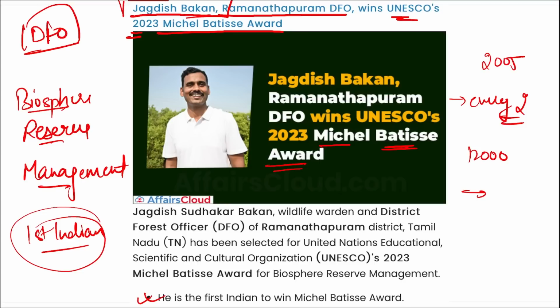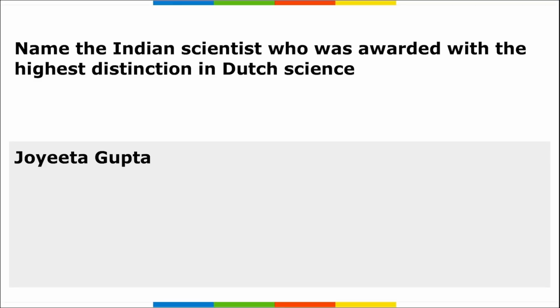And the 2021 Michel Baptiste Award was won by Sharon Wright of Australia for her work in the Noosa biosphere reserve in Australia, right? And as I mentioned, it is given every 2 years. So last was in 2021 and this was in 2023. Correct? Next. So Jagdish Bakan was honored with 2023's Michel Baptiste Award.